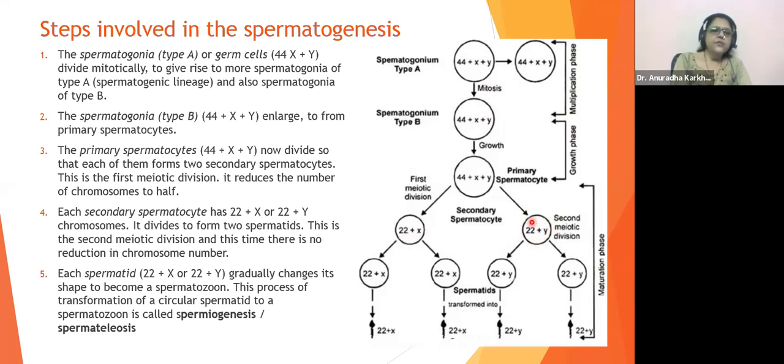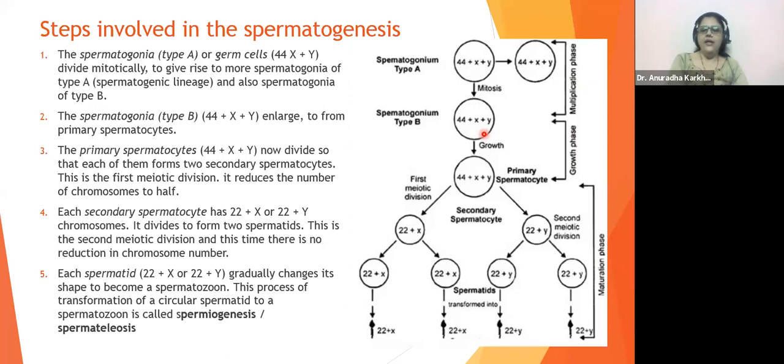What is the difference between type A and B? Type A will continuously go on undergoing mitosis, while type B will lose the capacity to divide and will start growing. Okay? The growth of spermatogonium type B is the interphase. Both will undergo interphase. Type B is now not going to go into the M phase. Mitosis नहीं करेगा. ठीक है?